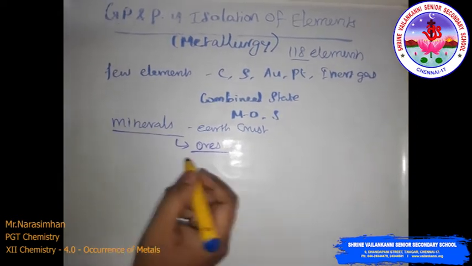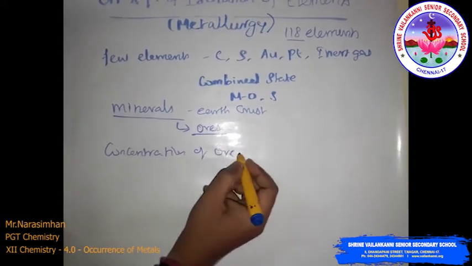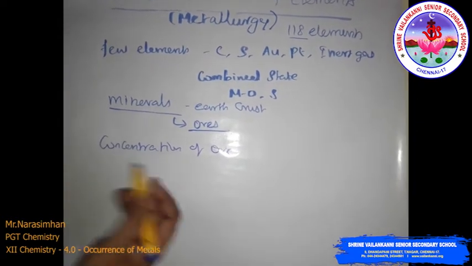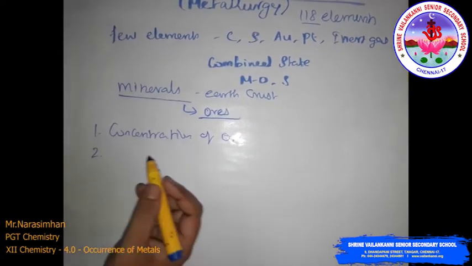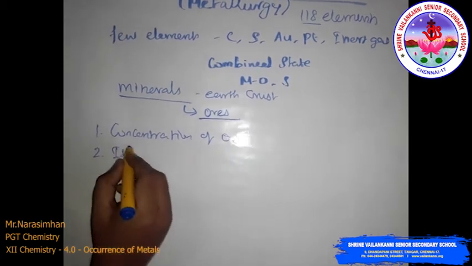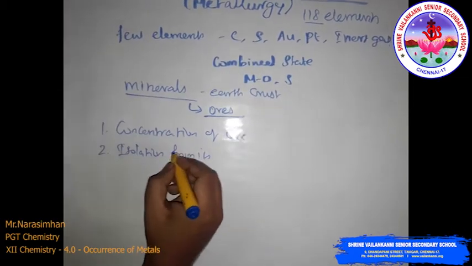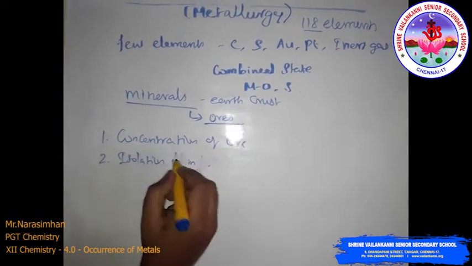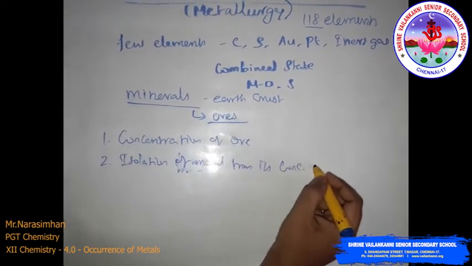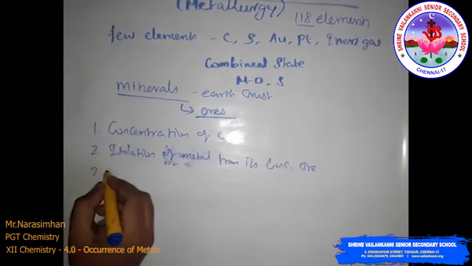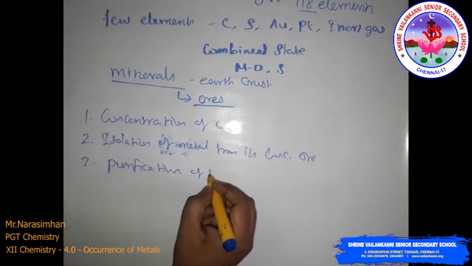Now, the extraction and isolation of metals from ores follows these steps: concentration of the ore, isolation of the metal from its concentrated ore, then purification of the metal.